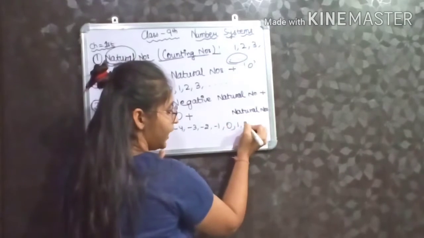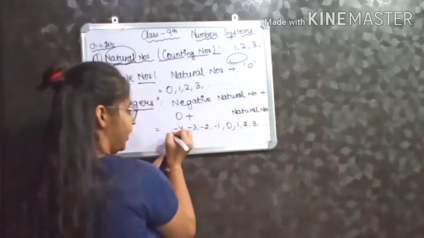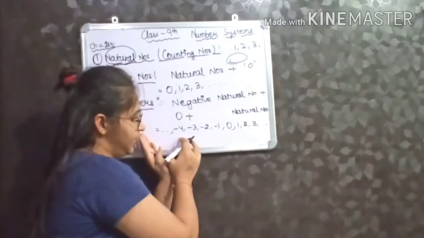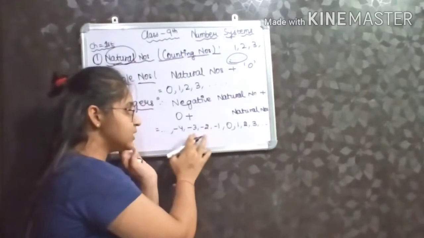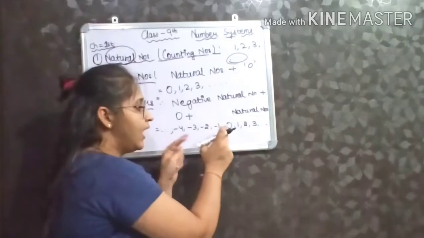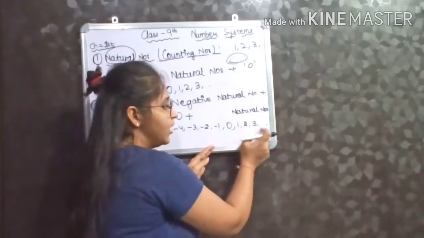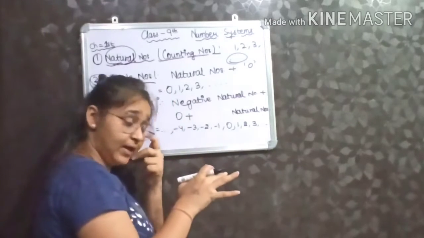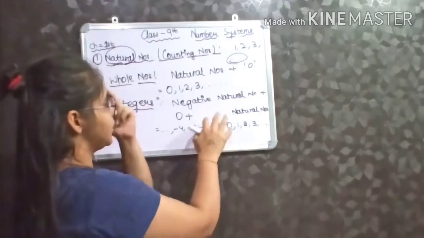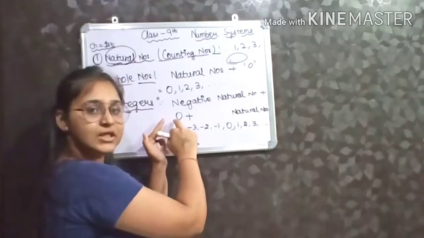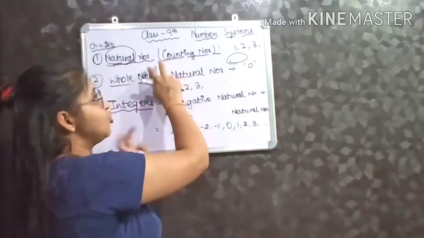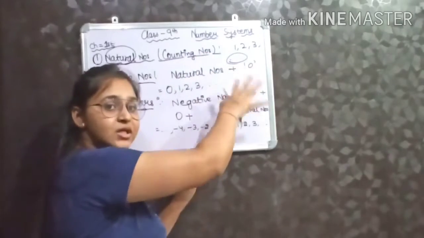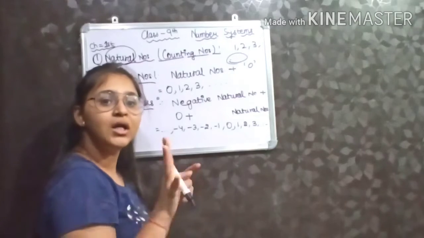Natural numbers are 1, 2, 3 up to ... Here I am putting 3 dots. It means on the left side of 0 there are negative numbers that are also infinite, and on the right hand side of 0 there are numbers that are countless or infinite. So integers are a collection of negative natural numbers, 0 and natural numbers. Natural numbers are counting numbers and whole numbers are natural numbers plus 0. So these are 3 types of our number system.